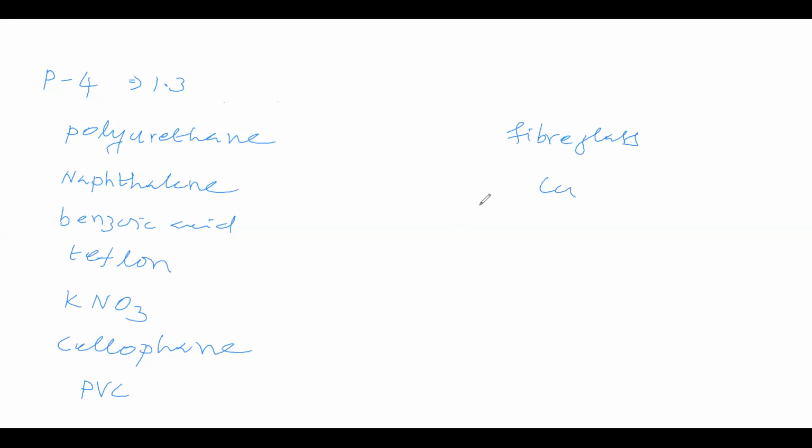It is a question. Sir, which is amorphous? Amorphous in the sense glass, rubber, plastic. These are amorphous. Remaining are crystalline. Okay. First, polyurethane, plastic, therefore amorphous. Benzoic acid.